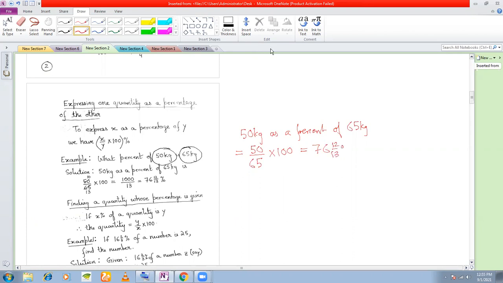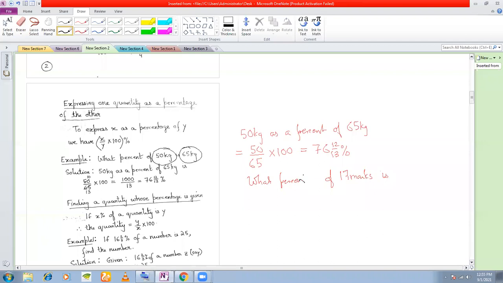Another example of this can be the normal example that I have given you. If I give you this question, what percentage of 17 marks is, what percent, not percentage, what percent?